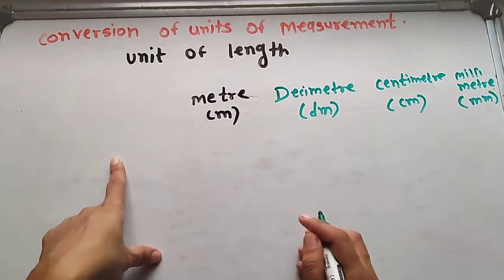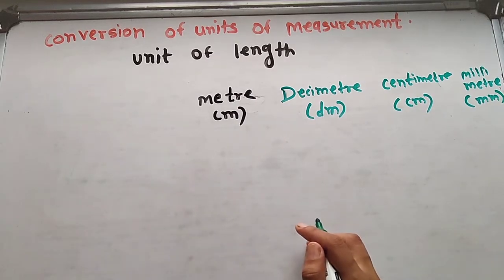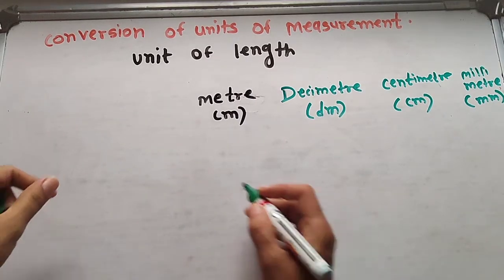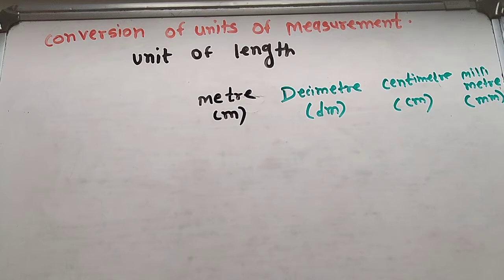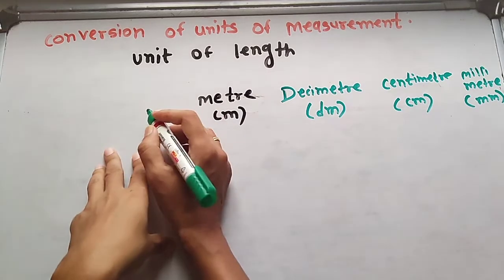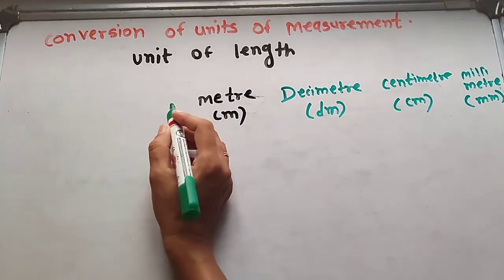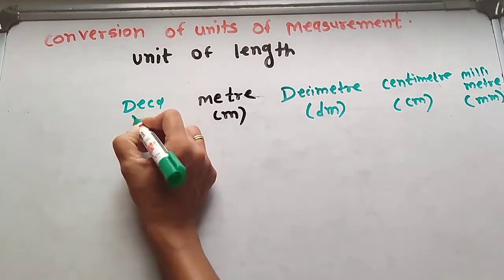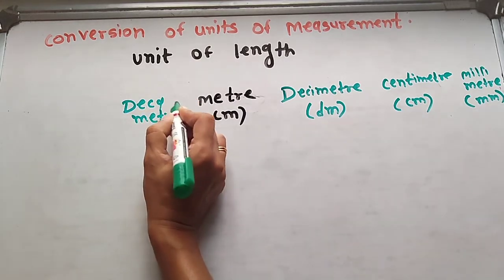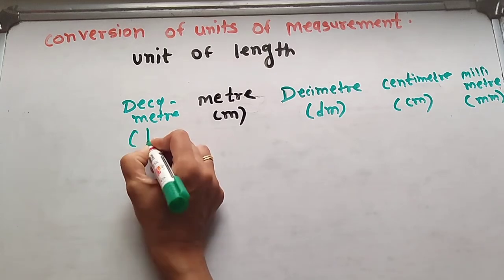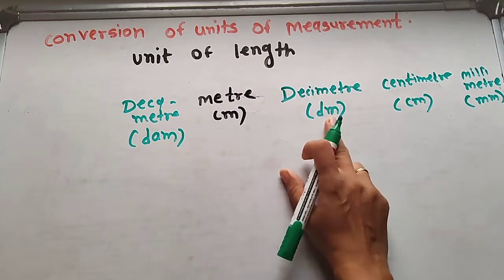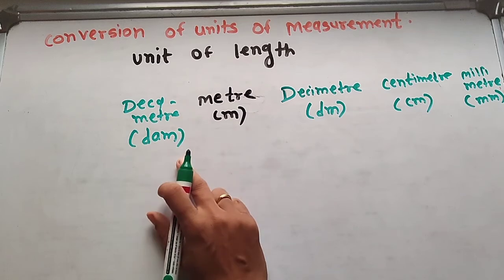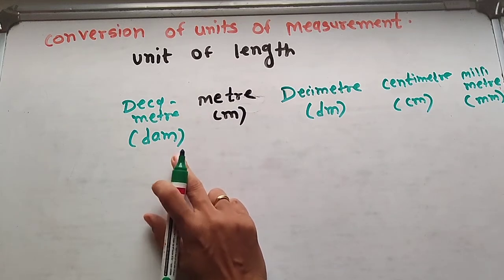Then on the left hand side are the greater units. When we move to the left, the value of the unit increases. After meter we get decameter, written dam. See, for decimeter we use dm, and for decameter we use dam.